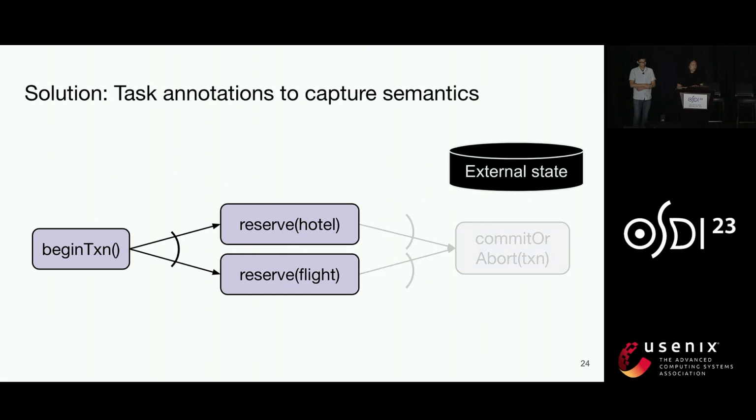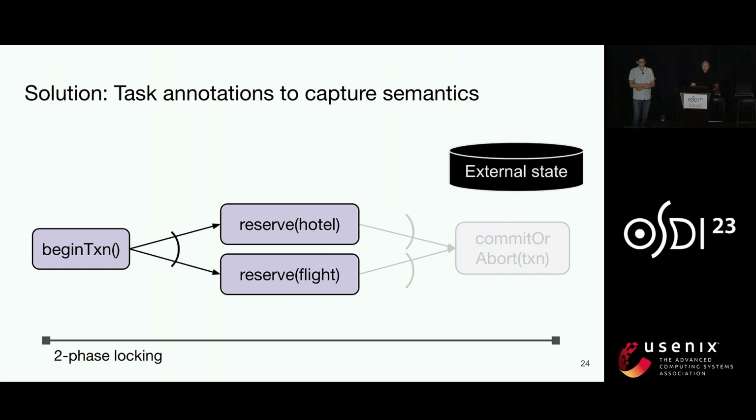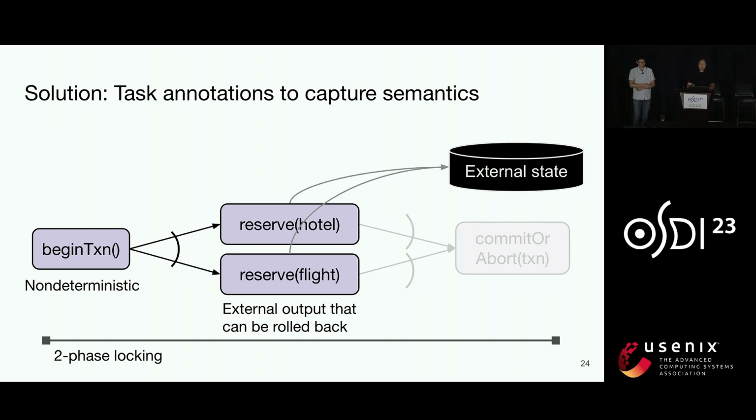So let's instead try to treat the external state as a black box and just look at each task's semantics individually. So let's say here we're using a two-phase locking protocol. And the first task is going to return a non-deterministic transaction ID, which we can pass internally to the reserve tasks. Each reserve task here acquires an external lock and then does an update to reserve the hotel or flight. So these tasks do have external outputs, but they can also be rolled back. And that means it's actually safe to skip this checkpoint or make it asynchronous, as long as we roll back any external updates on failure. And that's pretty simple to do here just by aborting the transaction.